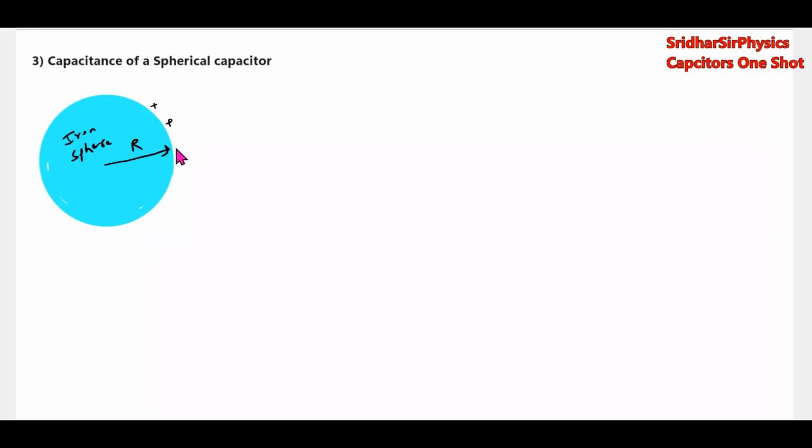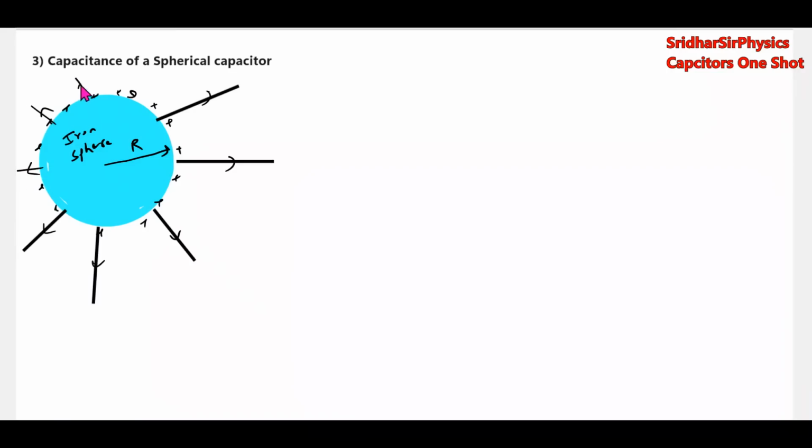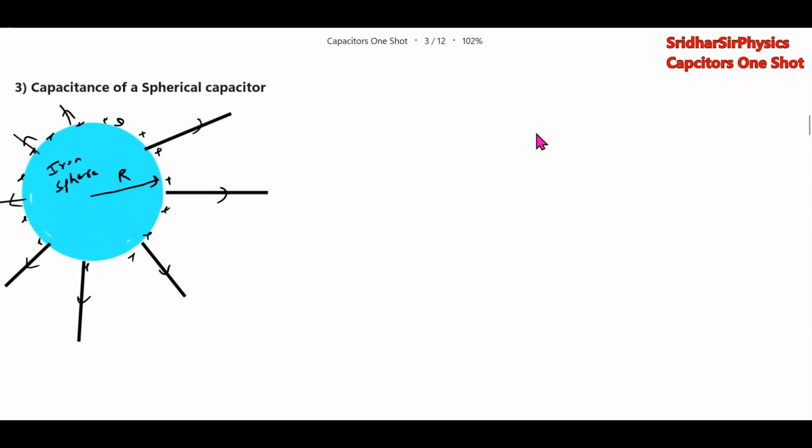I'll give charges. जो हम charge देते हैं ना, so this will go and deposit on the surface, and it will produce electric field in all directions.